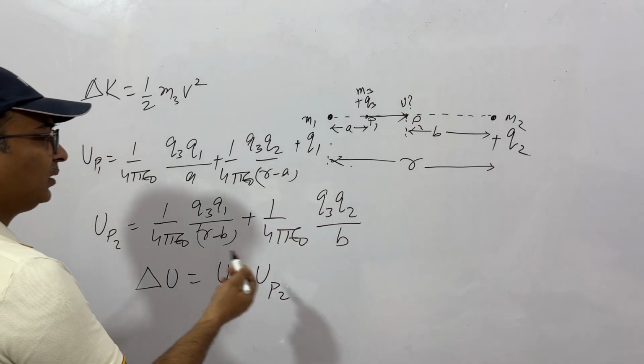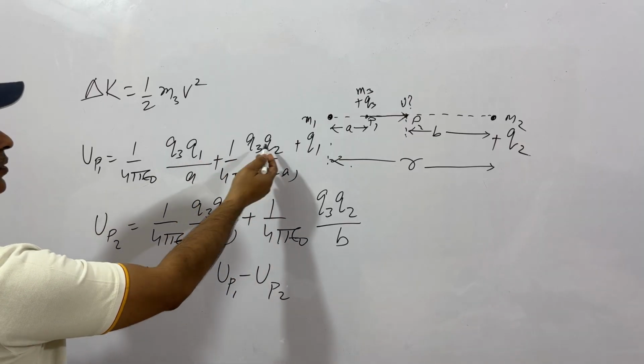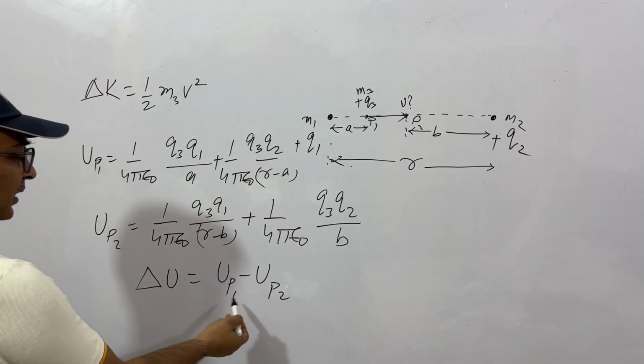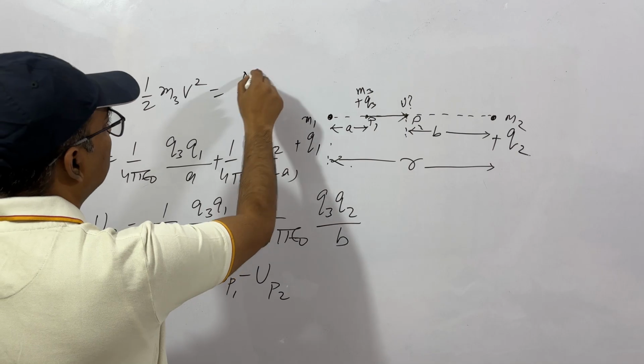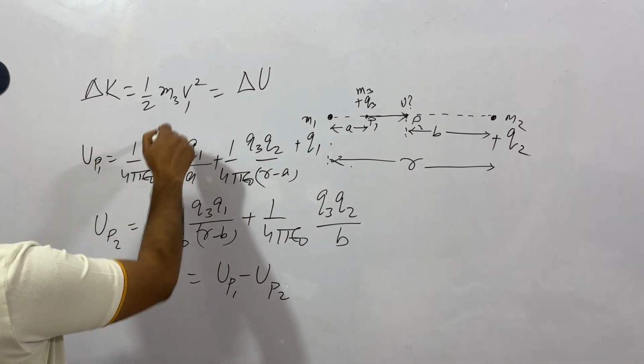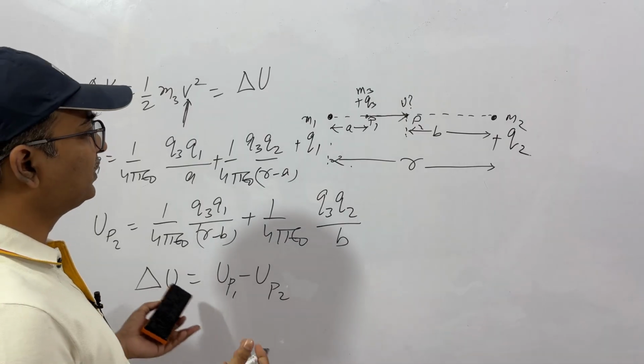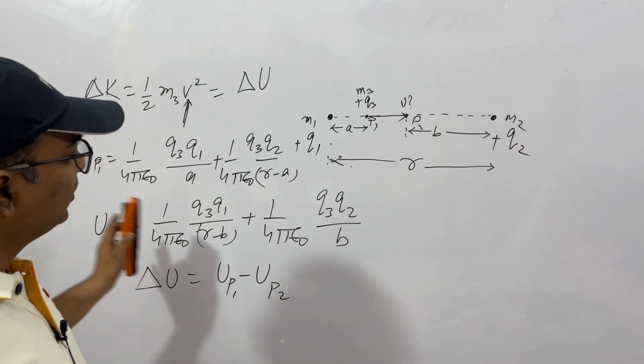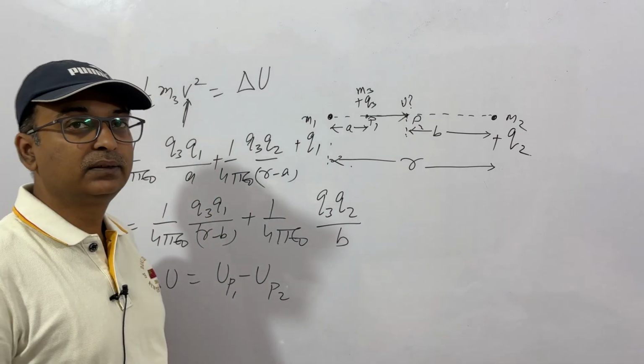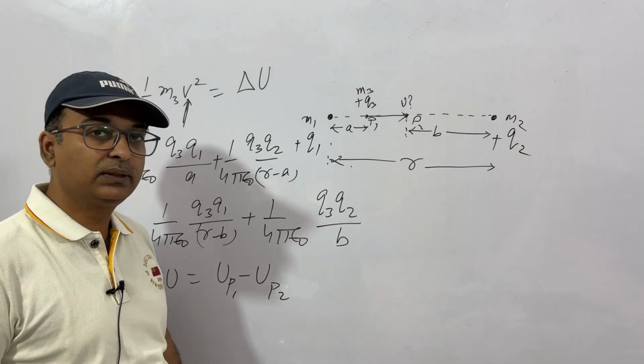In the question, you will be given the values of these variables, so you can find this change in energy. So you'll equate this with this delta U, and you can find what the velocity is. Or whichever variable is absent and you have been asked in the question, you can put these values and equate. Okay, I guess you are able to understand this.